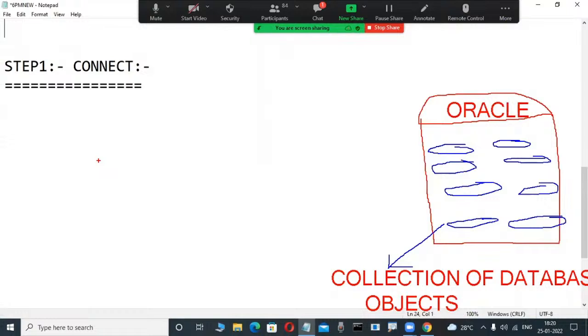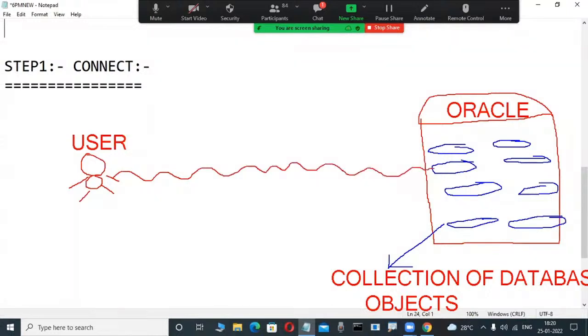One minute, observe here. I am a user, for example. Oracle Corporation gives this diagram for easy understanding. This is a user, and I want to talk to this database, meaning I want to perform some operations on it. Which language do we use? Yes, very good: SQL, the Structured Query Language. Through this language we operate this database. You may also be thinking like that.